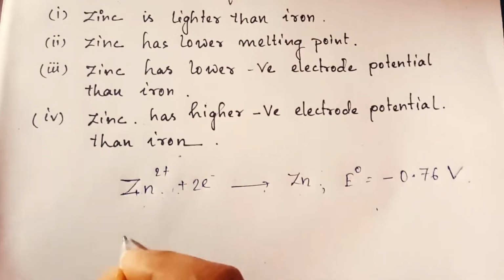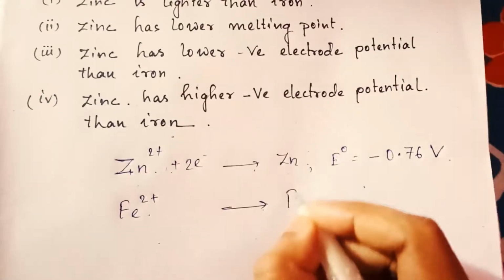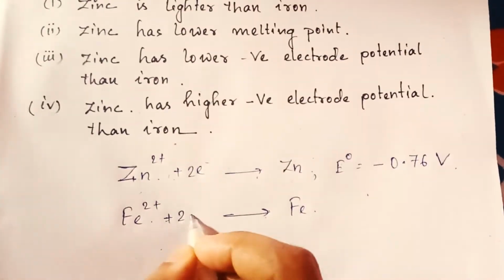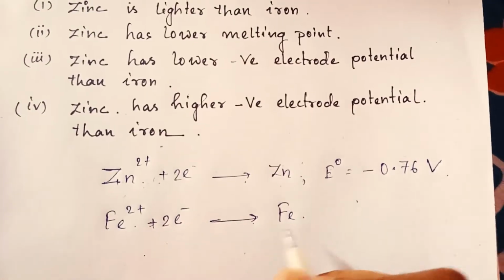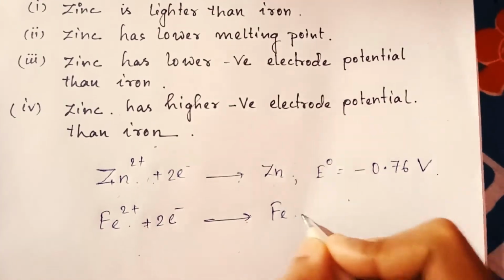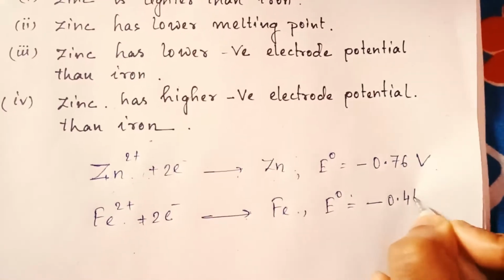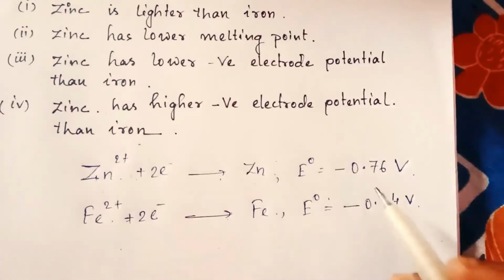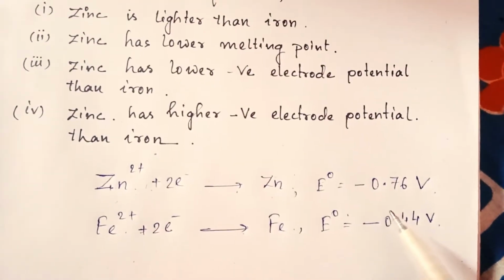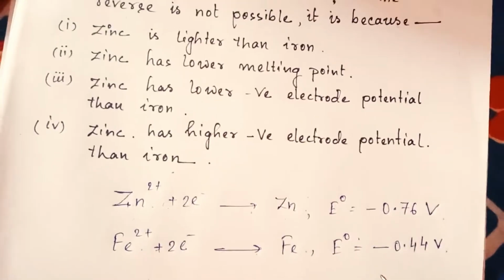In case of iron, Fe2+ to Fe, here also 2 electrons are taken by the Fe2+ ion and it is reduced to Fe. So here E0 value is minus 0.44 volt. Now see, zinc has higher negative electrode potential value than iron, right?